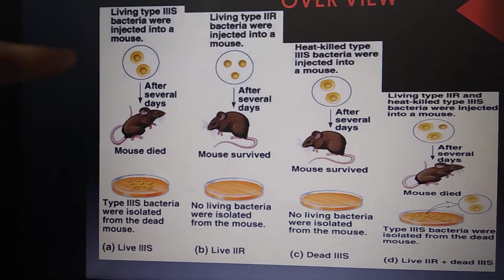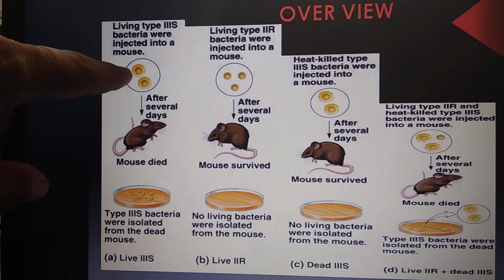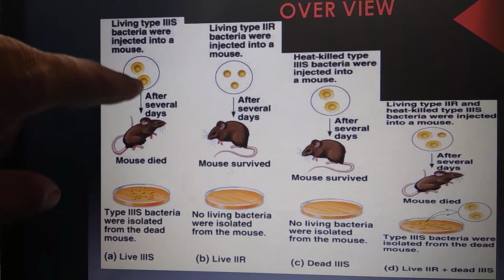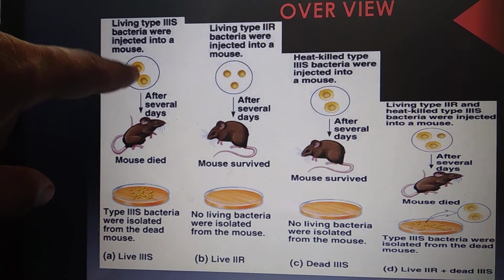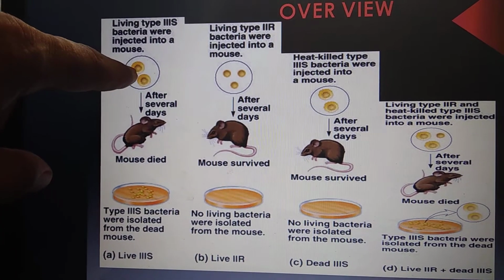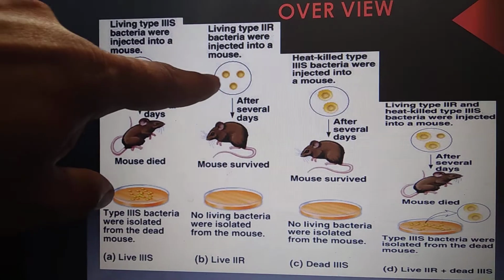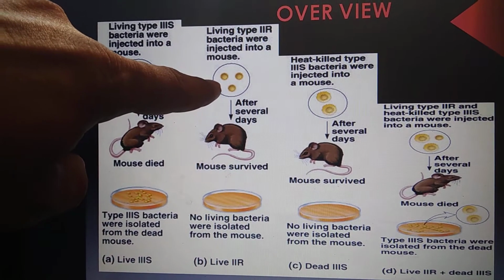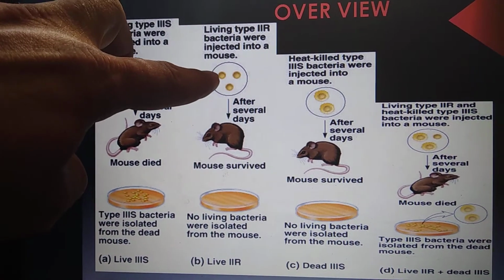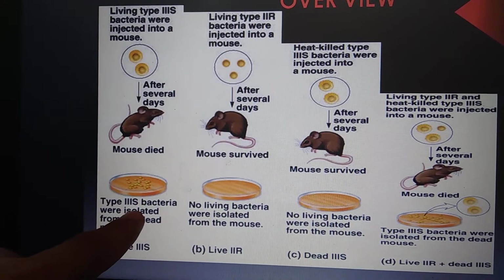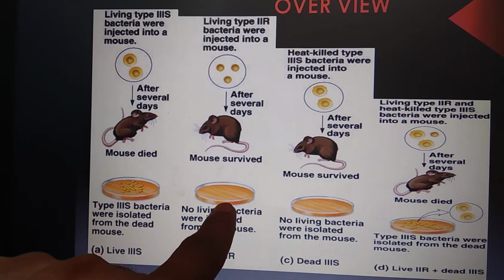So you see this is a colony in the Petri plates of S type bacteria. This is R type bacteria. So individually, S is able to infect and R is not.